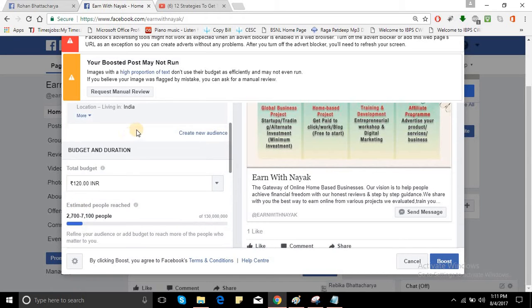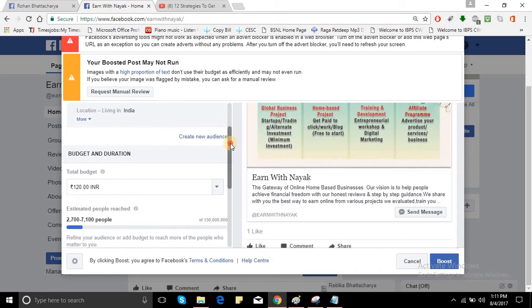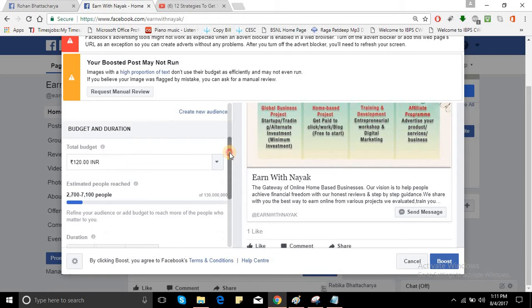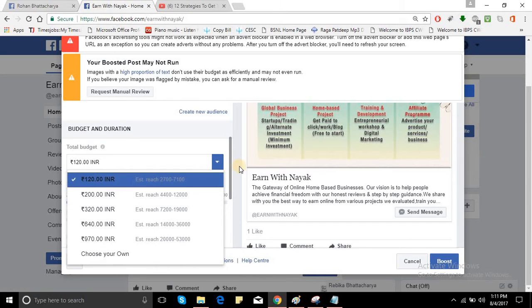Now the main or crucial thing is budget. Whatever you will do with your budget, like 120 INR is a very cheap rate. There are a lot of options. The basic price was 65 rupees, but for this time being it is 1 PM right now, so the price rises up to 120.